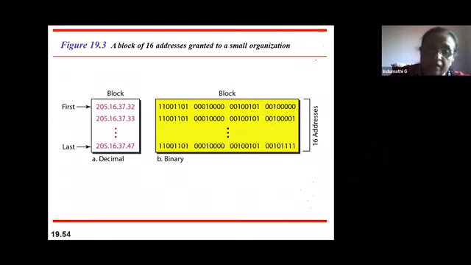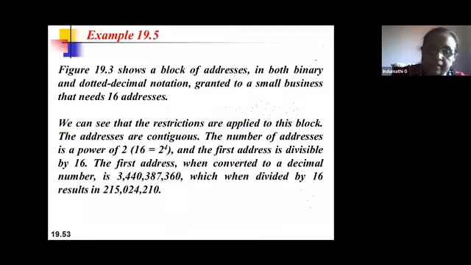If you do that, you will get a value like this: 3440387360. You can verify this. If you divide by 16, you get some answer. Our question is whether the first address is divisible by 16 or not. Yes, it is divisible by 16.